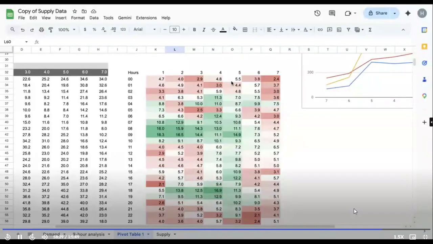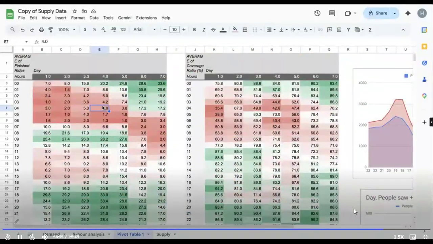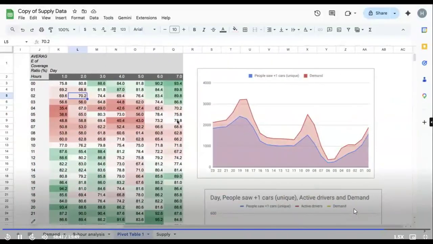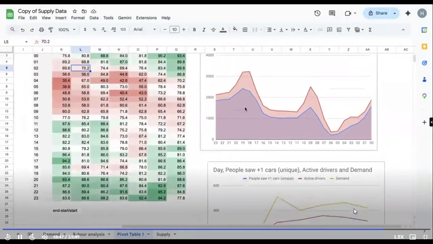Okay. Just see the flow that we used today. What was the business outcome? Finished rides. Then we broke it down. Is it either a supply problem or a demand problem? Coverage ratio. Then to make it visually look better, we made two charts trying to identify where exactly the issue is. We found out the issue is at the 9th hour and the 17th hour.